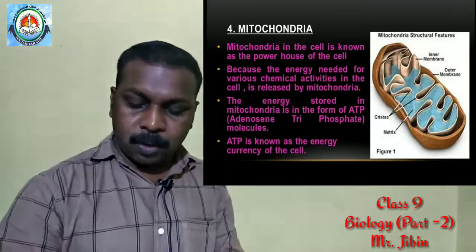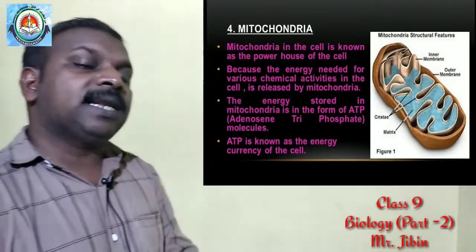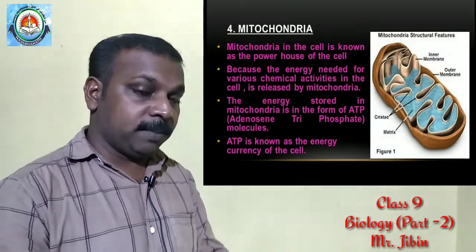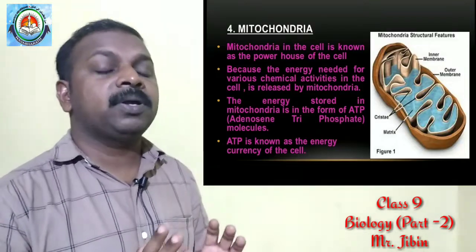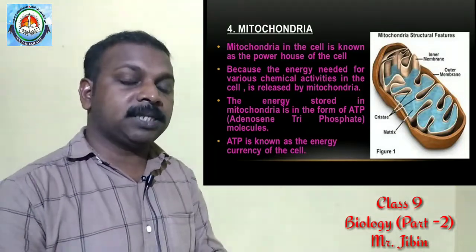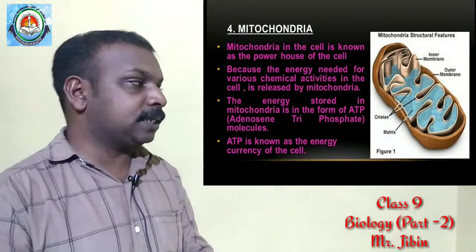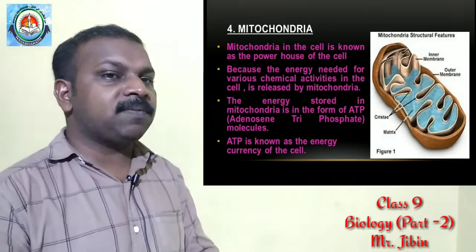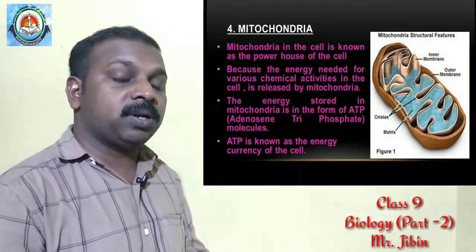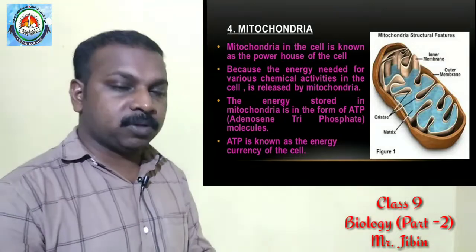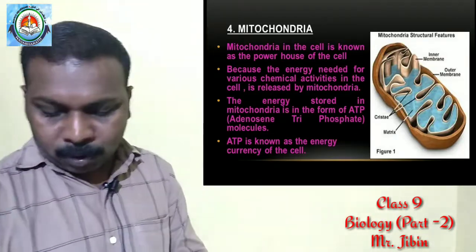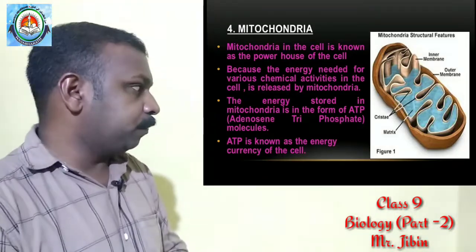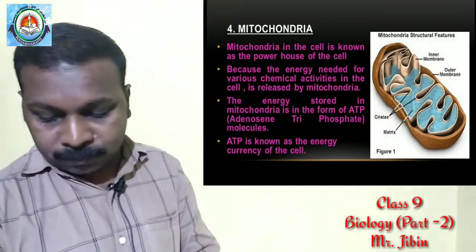Now this energy is stored in the mitochondria in the form of the ATP molecule. What is the full form of ATP? ATP means adenosine triphosphate. It means the energy present in the mitochondria is stored in the form of adenosine triphosphate, or ATP molecules. So this ATP is known as the energy currency of the cell.